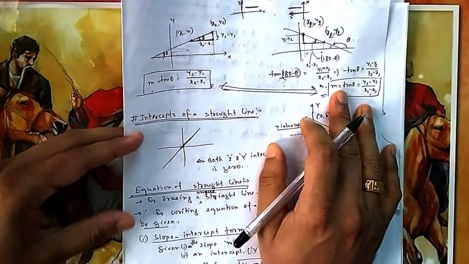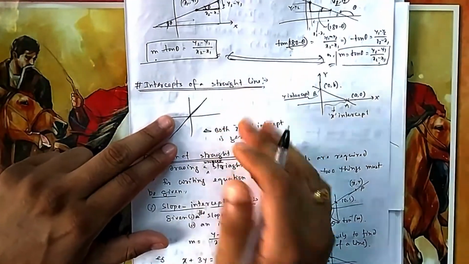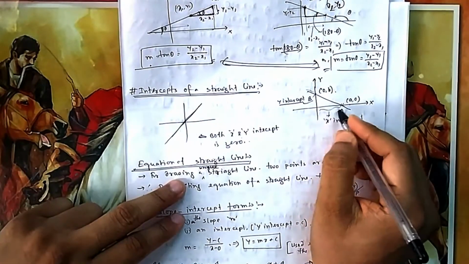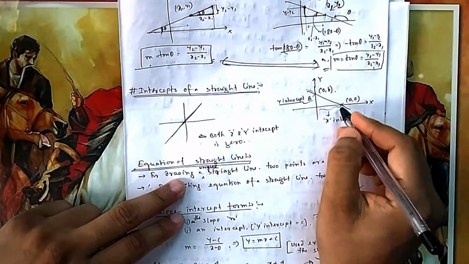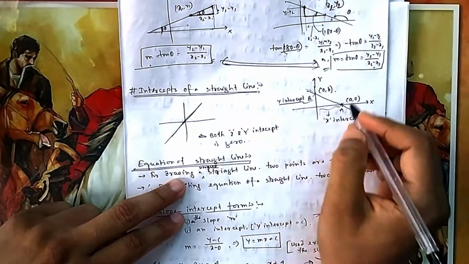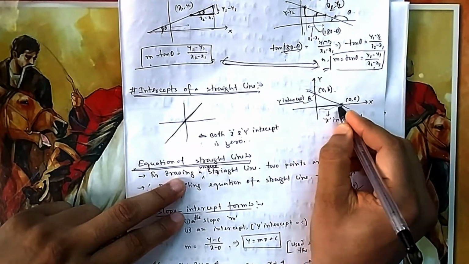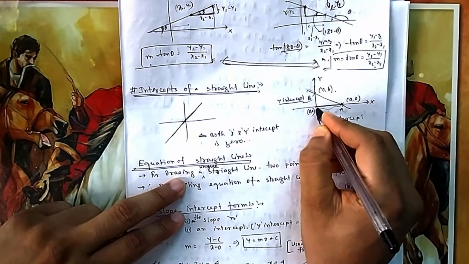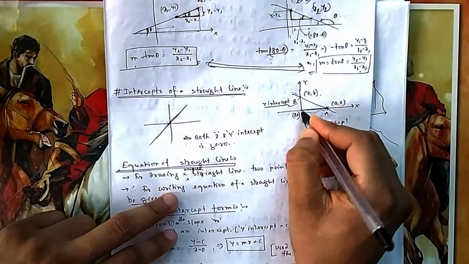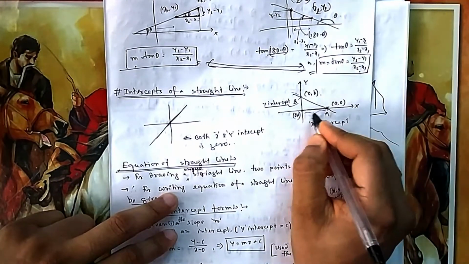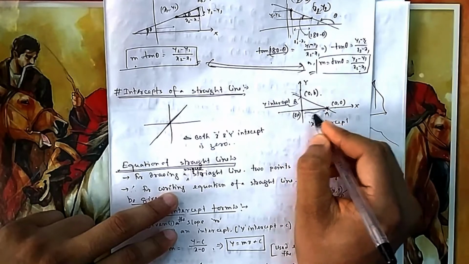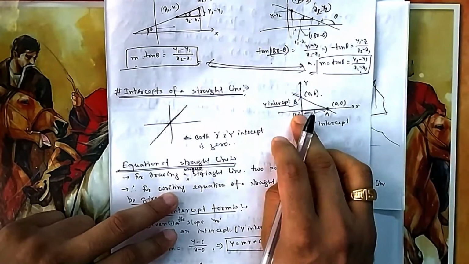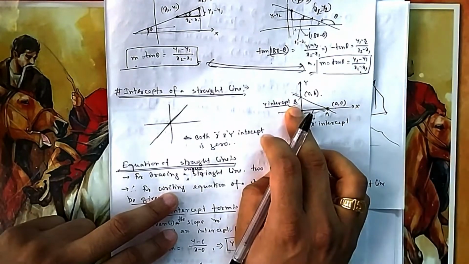So this is about slope. Now let's see intercept. Intercept means if you take a straight line, it will cut the x-axis and the y-axis. Suppose it cuts the x-axis at A and the y-axis at B. The length from the origin, the 0, 0 coordinate, which is the starting point, to the point where it cuts the x-axis is known as the x-intercept. And how much portion it cuts on the y-axis from the origin is known as the y-intercept.